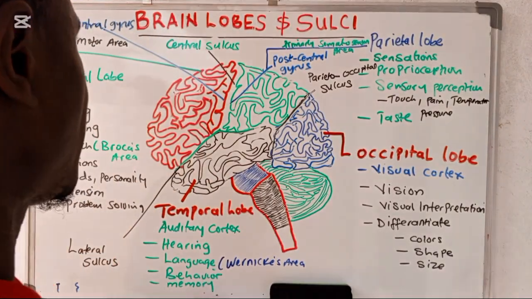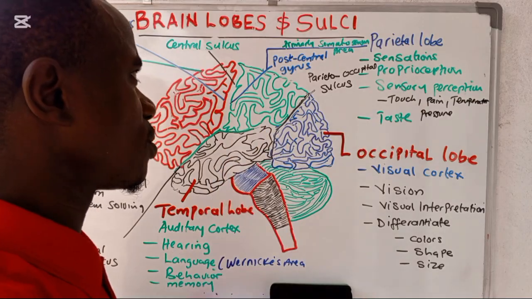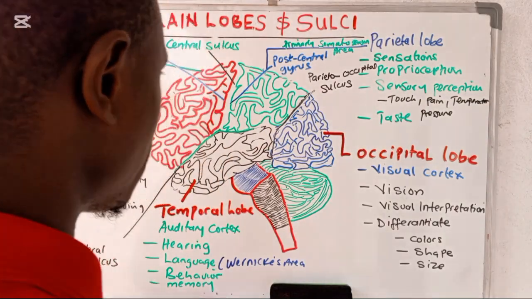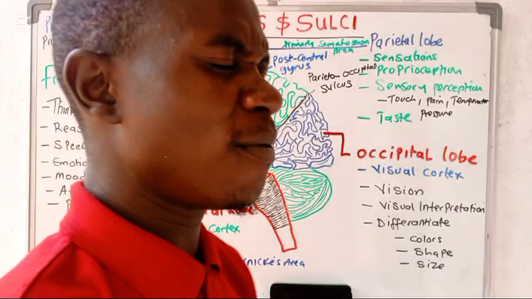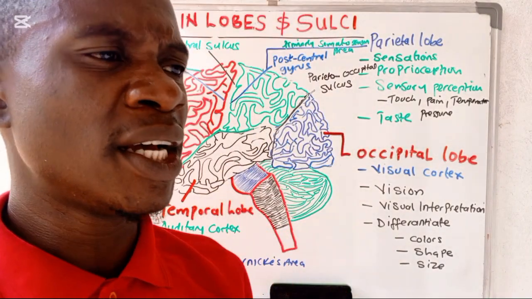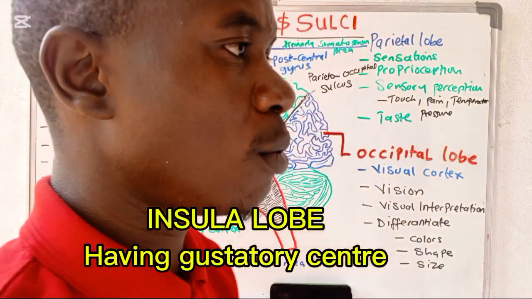It separates the frontal lobe from the temporal lobe, and also the parietal lobe. So those are the four main lobes, but there is another lobe which they rarely talk about, called the insular lobe. So we shall not go much into that.